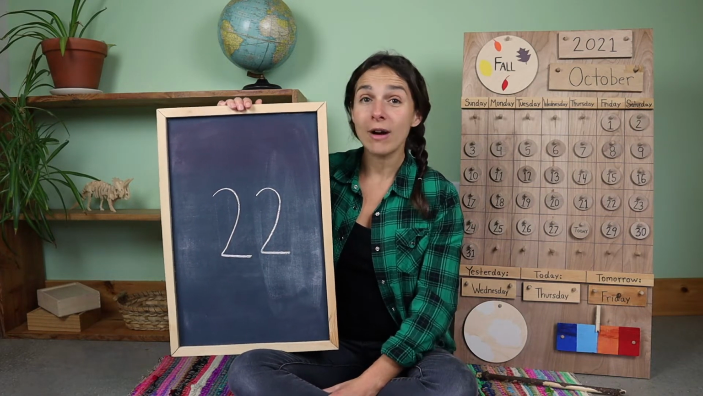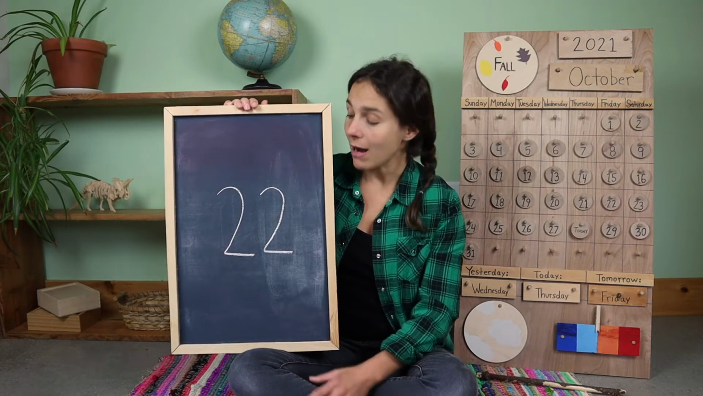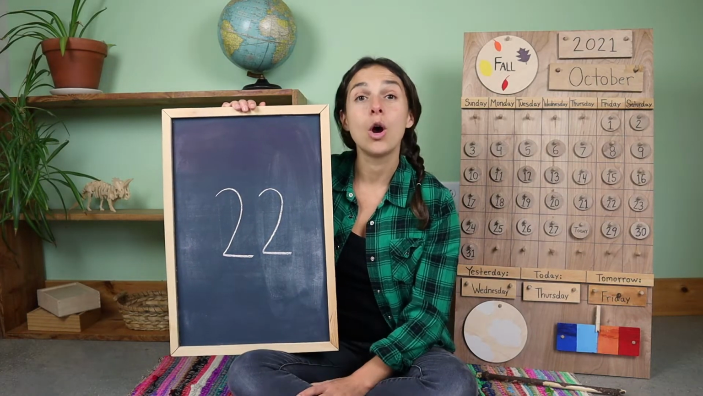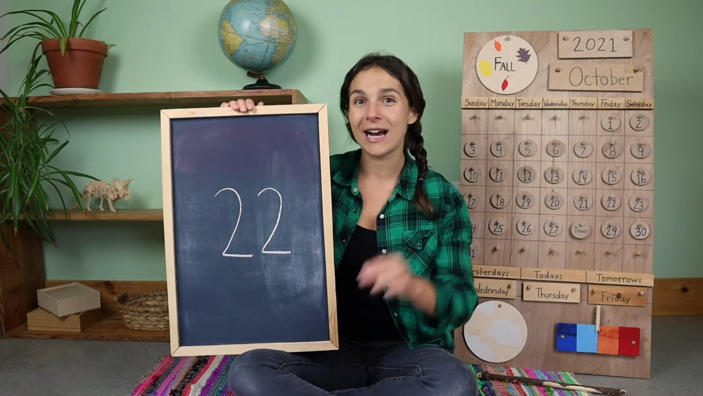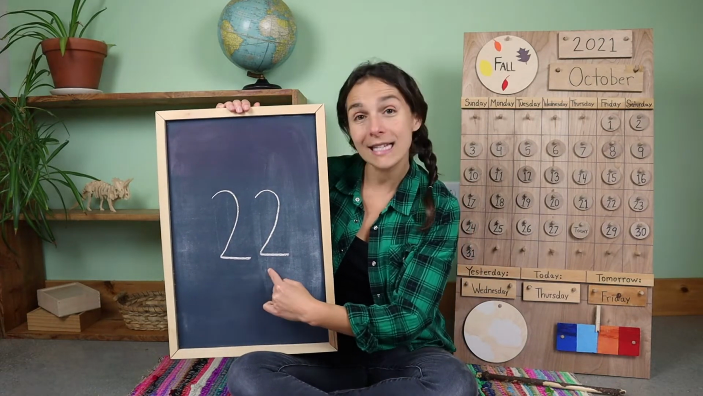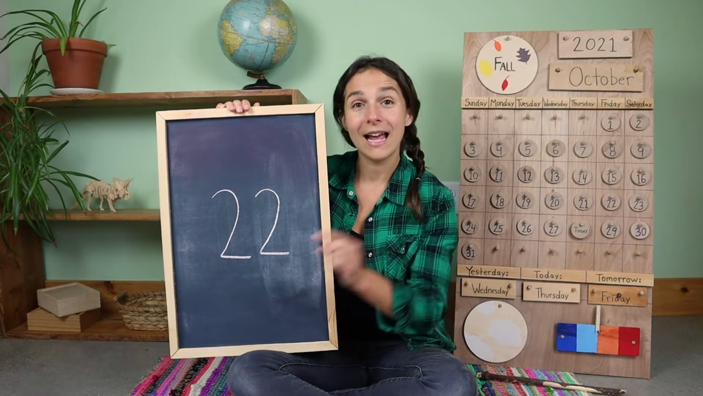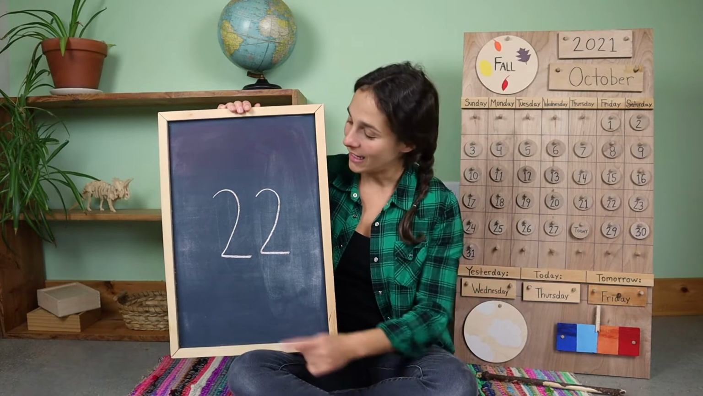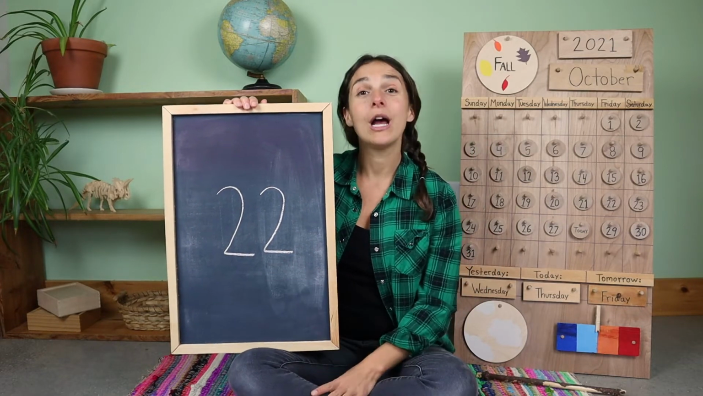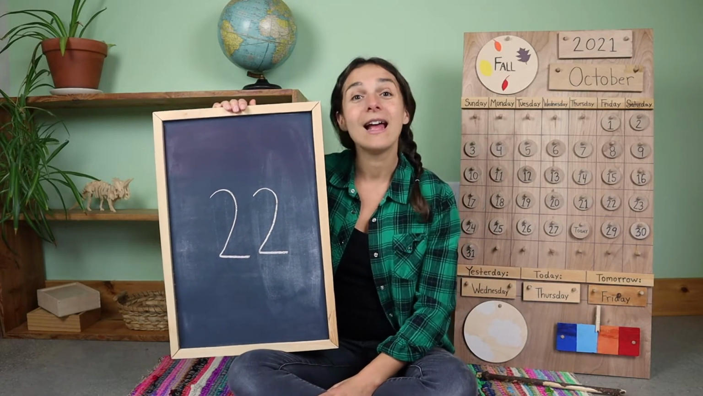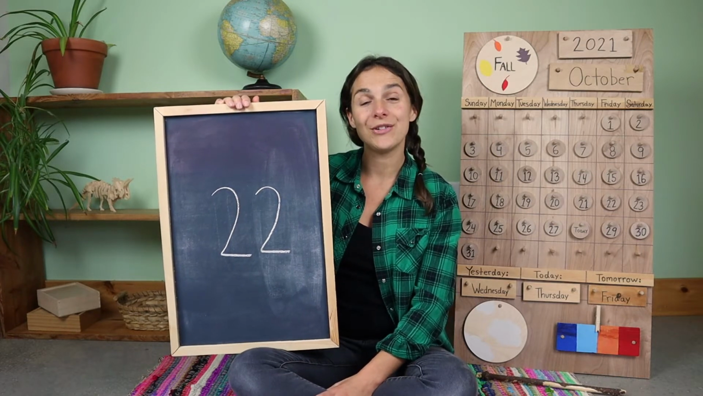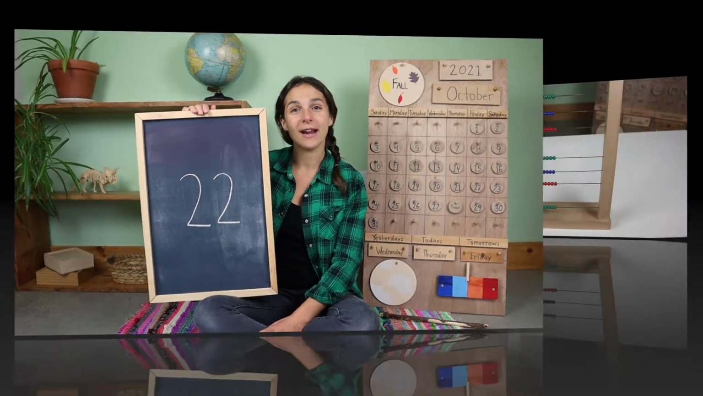22. When you write the number 22, you have to write two numbers. One number 2 times. What number is it? 2, 2, 22. Let's count to the number 22 together using the large bead frame.